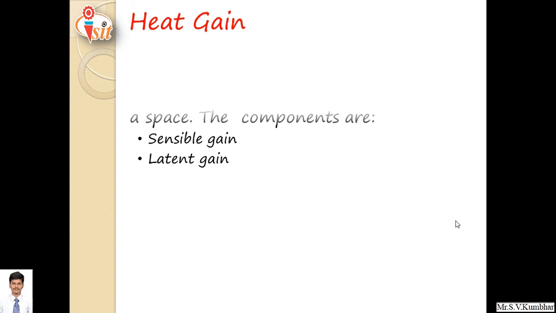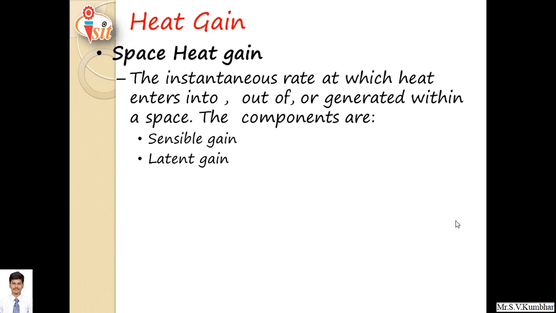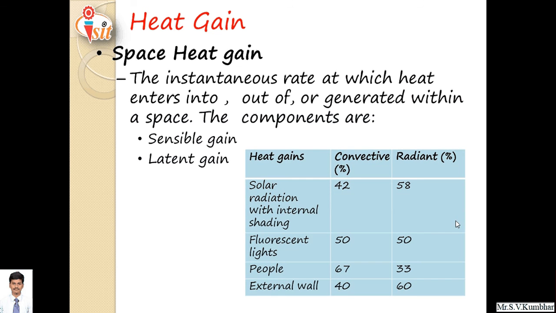Heat gain. Space heat gain: the instantaneous rate at which heat enters into, out of, or is generated within a space is called space heat gain. The components of heat gain are sensible heat gain and latent heat gain. Generally, this heat gain can be considered as convective or radiative. A few examples are given here.